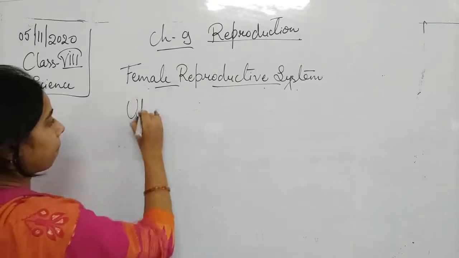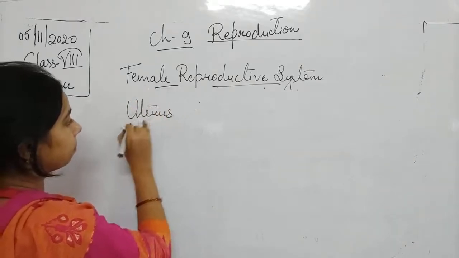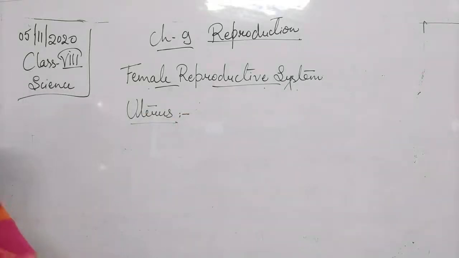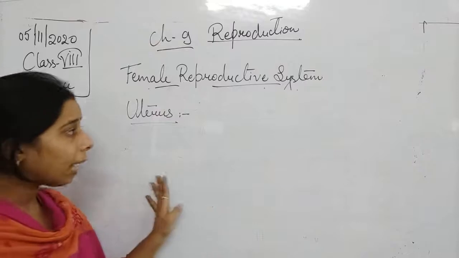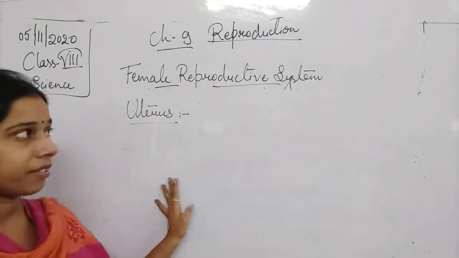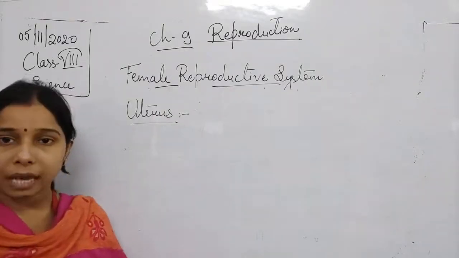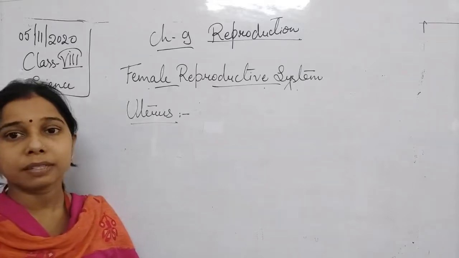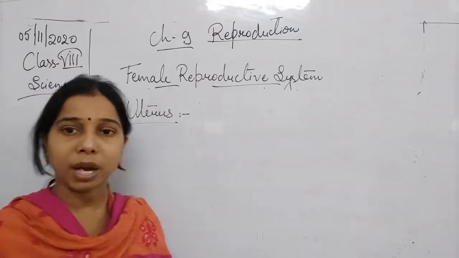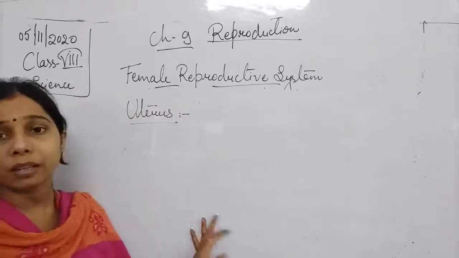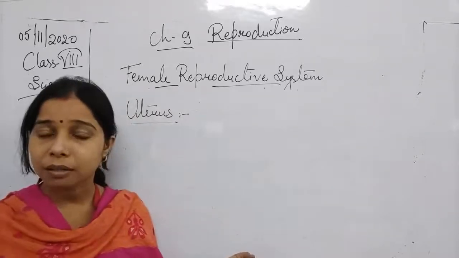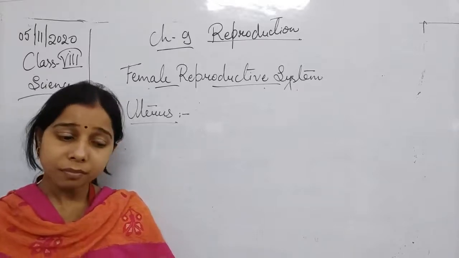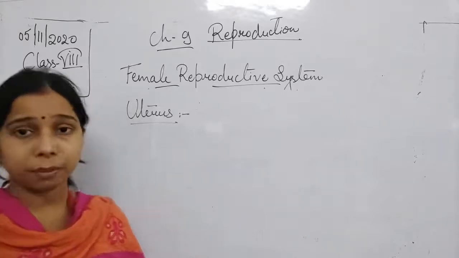Uterus. What is a uterus, students? Uterus is the part of the female reproductive system which carries the infant, or where the development of the zygote occurs. You all know that the formation of the zygote occurs due to fertilization. Let me tell you one more thing here.